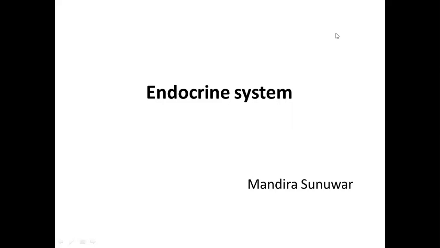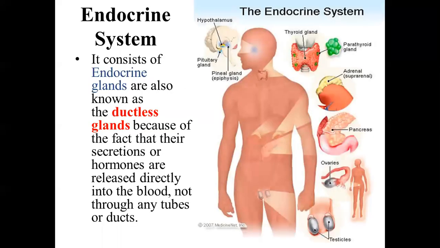So let's go with the introduction. The endocrine system consists of the endocrine glands. These are called ductless glands because the hormones secreted by these glands are directly released into the blood, not through any tubes or ducts.